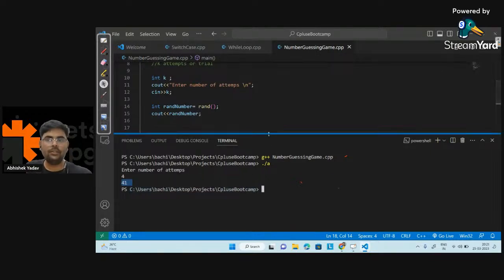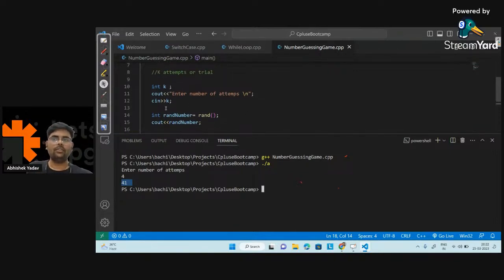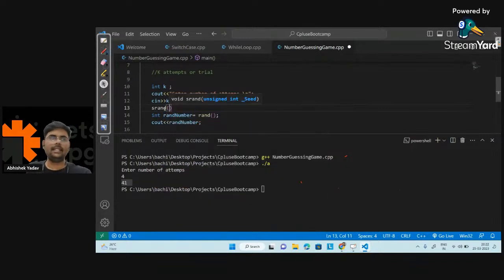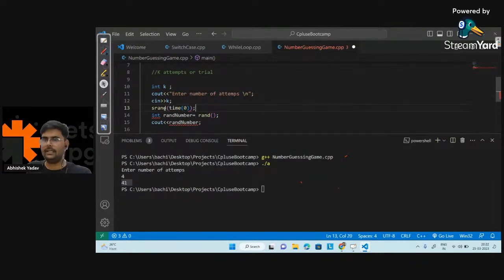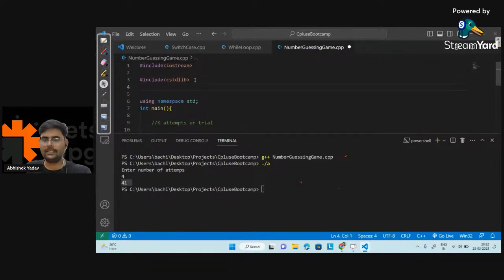And what you want is a different random number, and in order to get a different random number you have to use srand here. Inside srand you have to pass time(0), and for this time you have to use #include <ctime>.